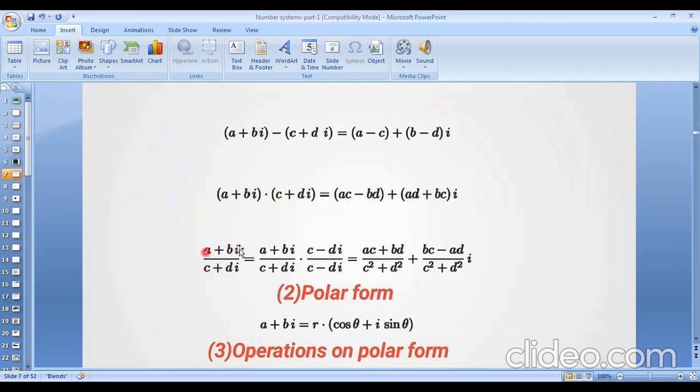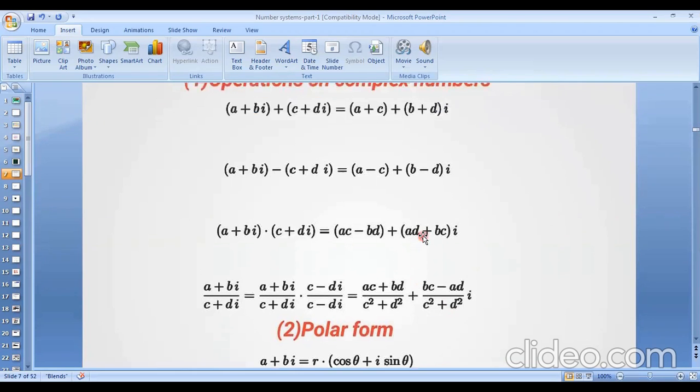And division also: a plus bi, the first complex number, divided by the second complex number. This equals, taking c minus di on both numerator and denominator, we can write a plus b into a minus b formula, a square minus b square. But di whole square means d square i square, so d square i square equals minus 1. This is why minus 1 into minus, plus c square plus d square. So dividing by c square plus d square in two parts, we get (ac plus bd) divided by this and (bc minus ad) divided by this. This is the real part and this is the imaginary part. So it is also a complex number.